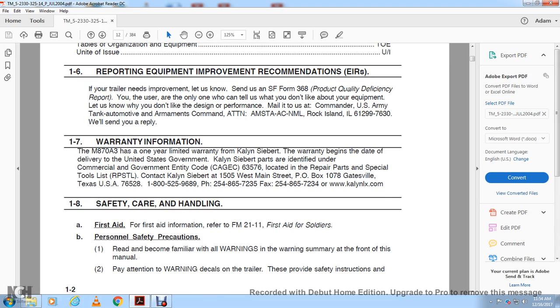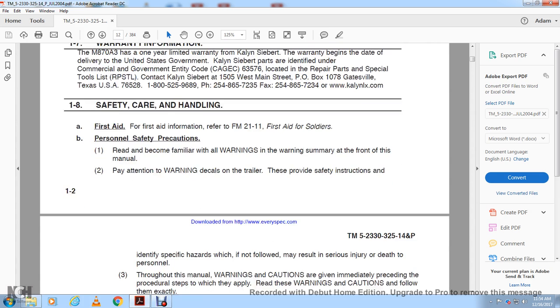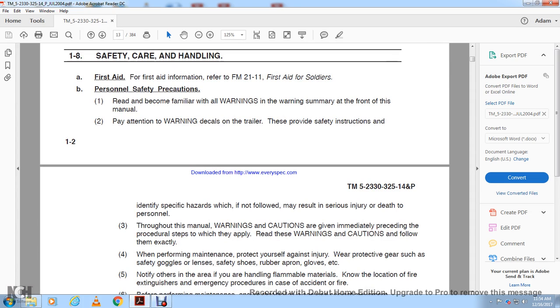1-8, Safety, Care, and Handling. For first aid information, refer to Field Manual 21-11, First Aid for Soldiers. Personal safety precautions: read and become familiar with the warning summary at the front of this manual. Pay attention to the warning decals on the trailer, which provide safety instructions identifying special items which, if not followed, may result in serious injury or death to personnel. Throughout this manual, warnings and cautions are given immediately preceding the procedural steps to which they apply. Read the warnings and cautions and follow them exactly.